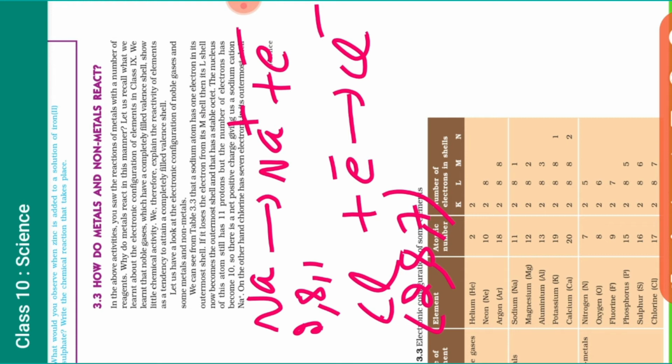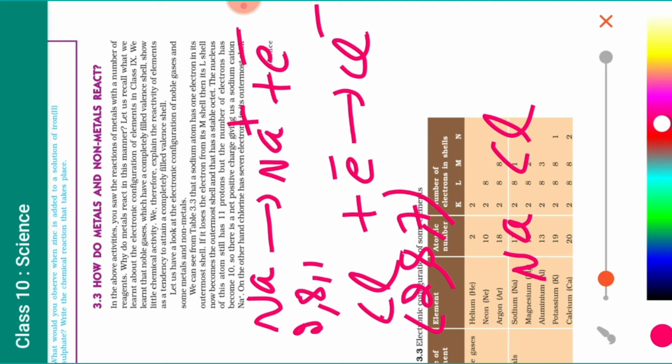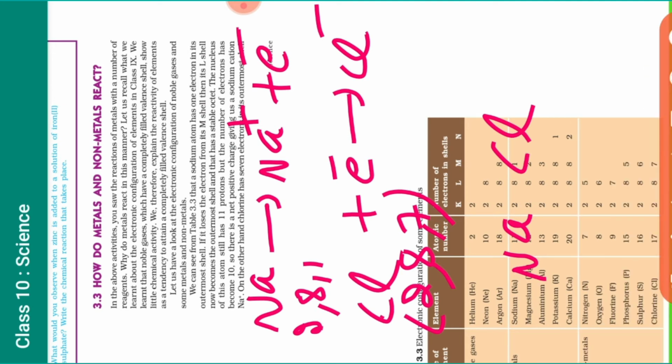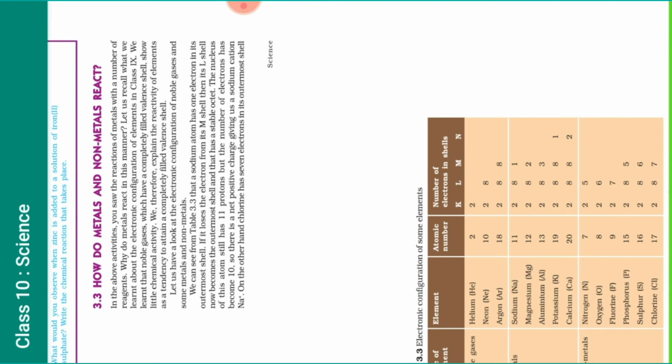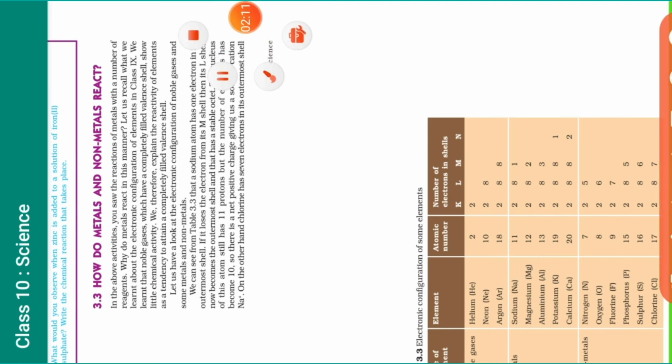So when you combine Na and Cl, what do you usually say about that? You simply say that Na will give its electron to the Cl. That is why sodium will be positive and Cl will be negative, and there will be the ionic bond. There will be the ionic bond, complete transfer of electron from sodium to chlorine. Same way, student, I can give you one more example.